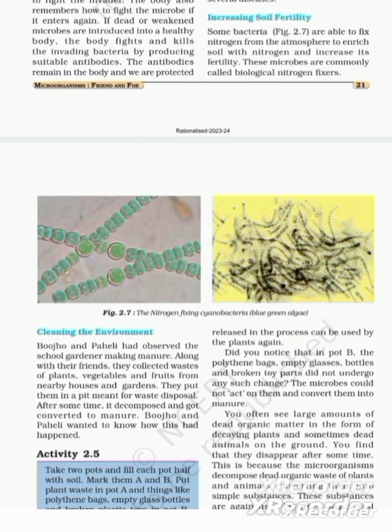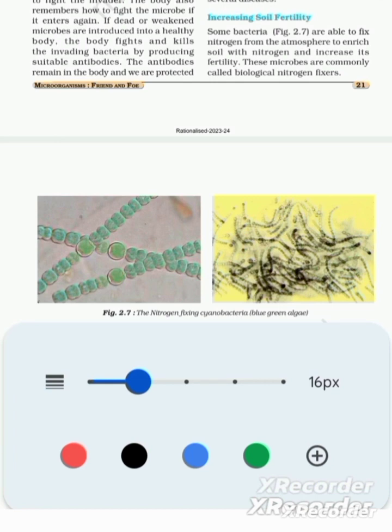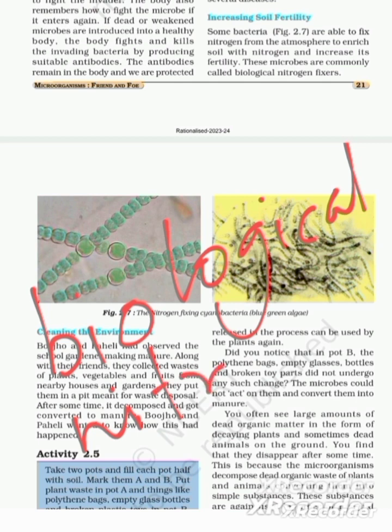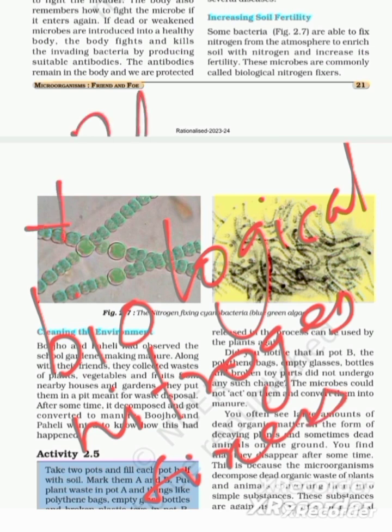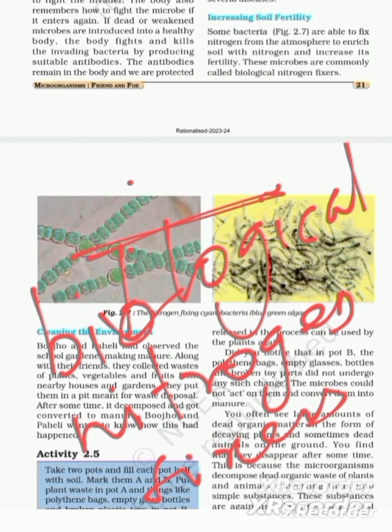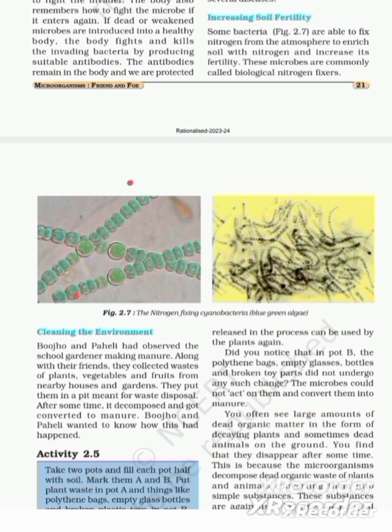Some bacteria are able to fix nitrogen from the atmosphere to enrich soil with nitrogen and increase its fertility. These microbes are called biological nitrogen fixers. For example, we have already studied rhizobium. It stays in the roots of leguminous plants and helps the plant to get nutrition by supplying nitrogen to the plant.